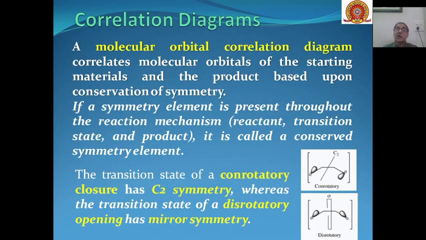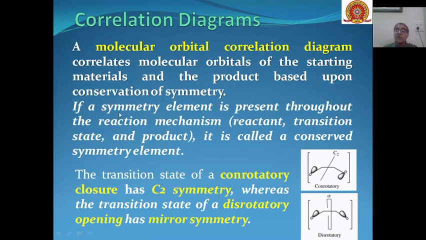Then the formation of products can also be explained on the basis of correlation diagrams. A molecular orbital correlation diagram correlates the molecular orbitals of the starting materials and the product based on the conservation of symmetry.